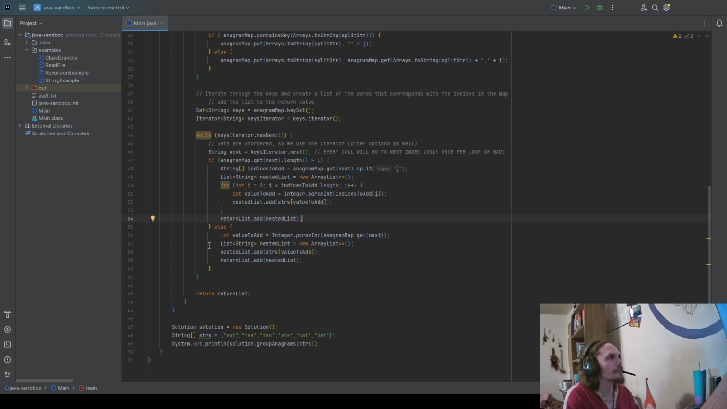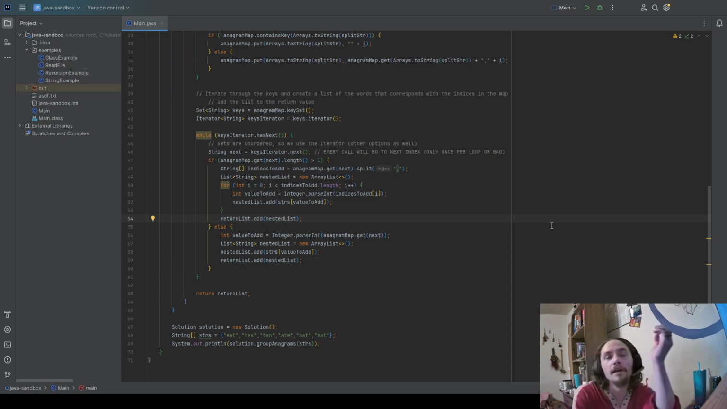It's going to give us the list of strings, the nested list, or we're creating the nested list, sorry. Create that. And then we're going to add the word from the original array that was given to us from that index. We're going to add it to our nested list. We're going to add the nested list to the return list. And then if it's the end of the loop, we're going to return the return list.